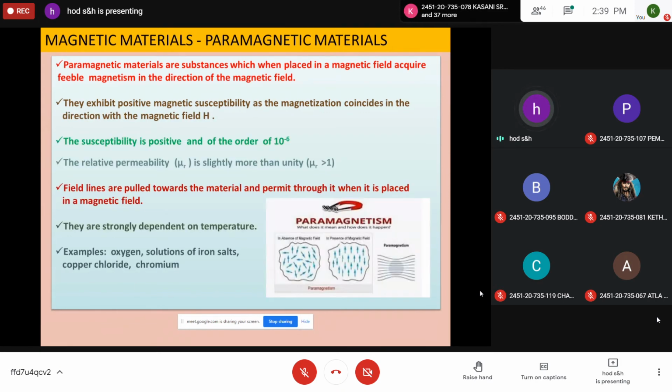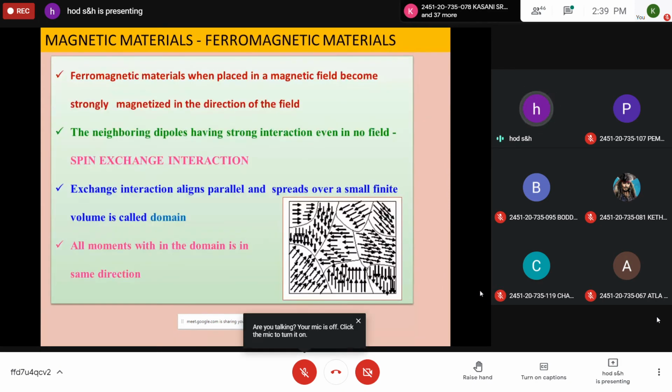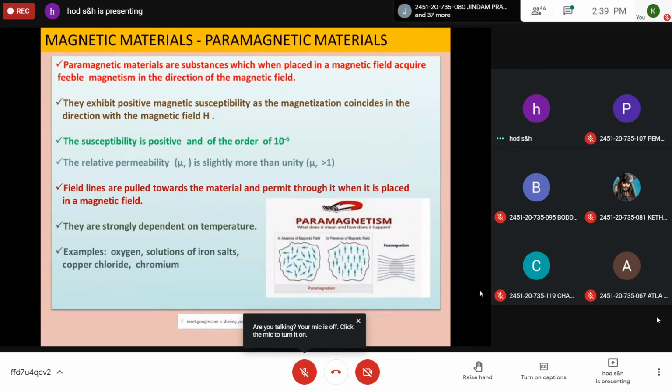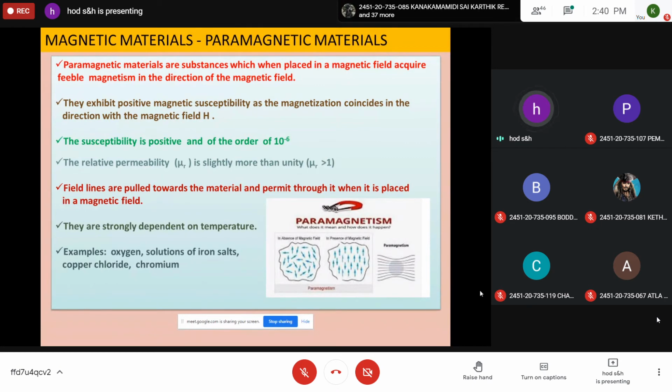Coming to the second one, paramagnetic materials. In the absence of the field, the magnetic dipoles are randomly oriented and it will not exhibit any magnetization. But in the presence of the field, the magnetic dipoles align in the direction of the applied field, giving rise to strong magnetic behavior. These are called paramagnetic materials.